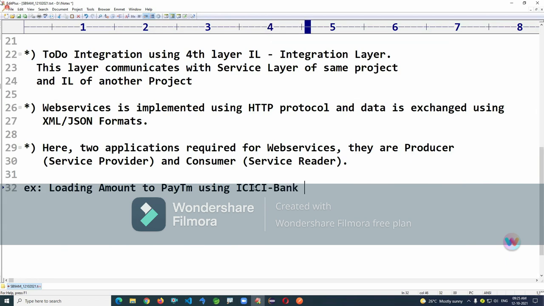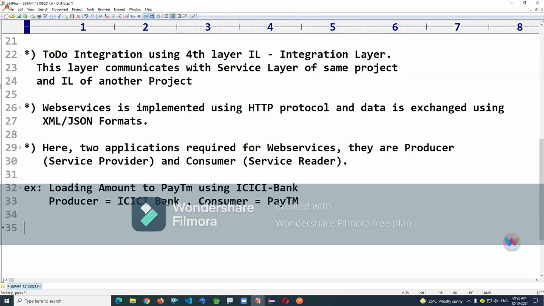Now tell me, which is giving service and which is taking service? Which one is producer here? Which one is consumer? You have to identify, that is important. It's general, it's not programming, right? Very good.